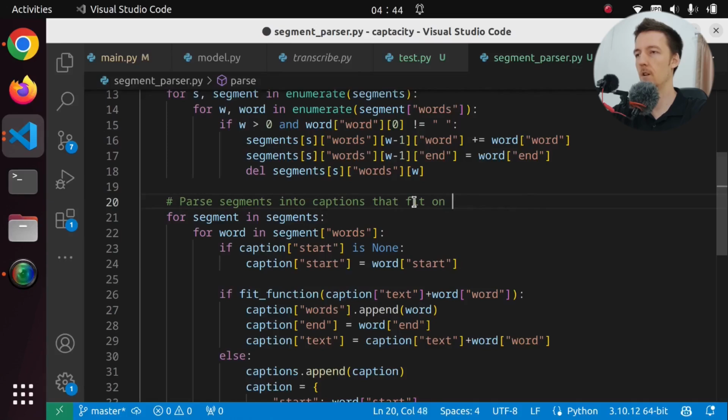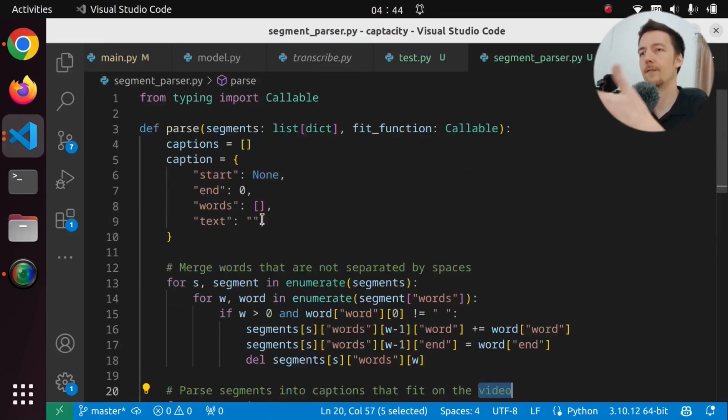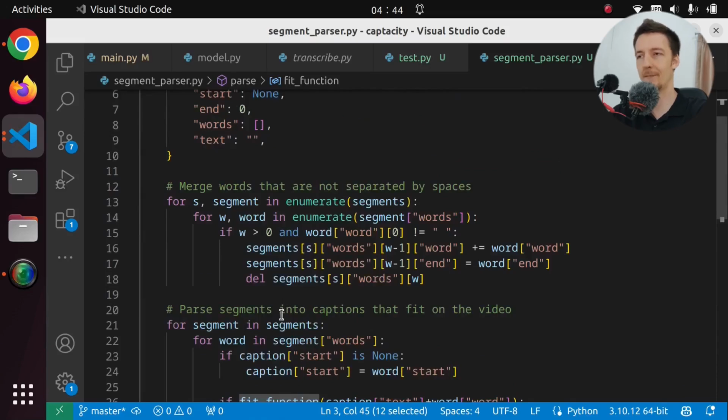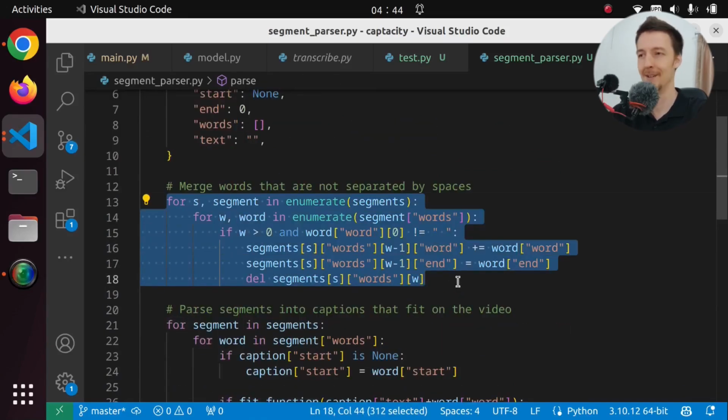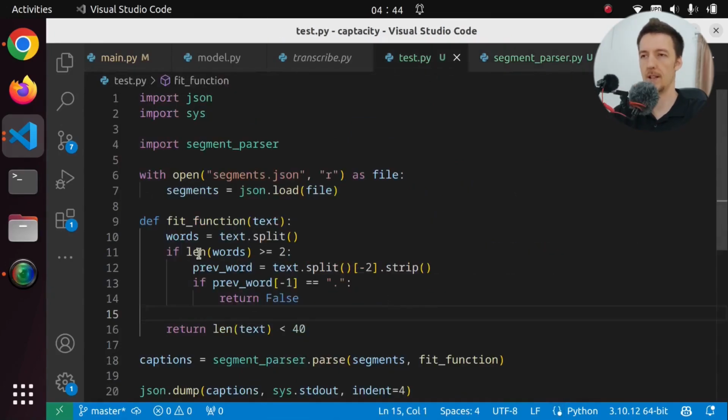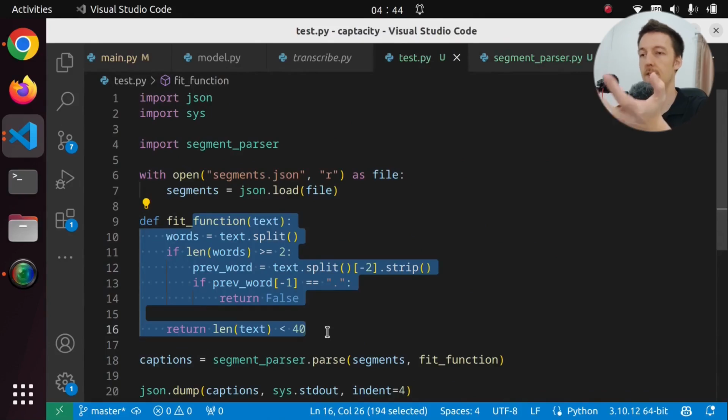That fit on the video. Let's say like this. Although this is kind of not related to videos because you can use whatever fit function, but whatever. I just want to have some comments here because I am going to forget what this does. Anyway, we can now parse those words as well, and we can parse the sentences.